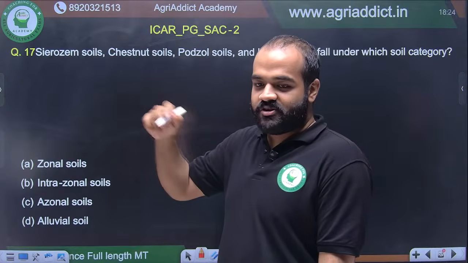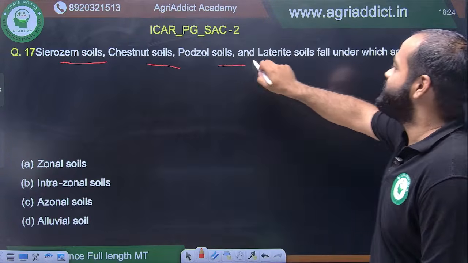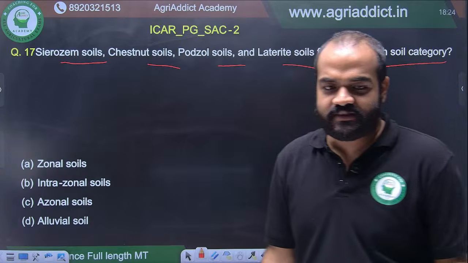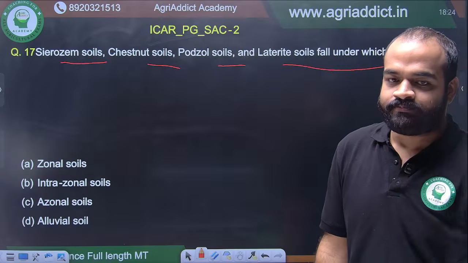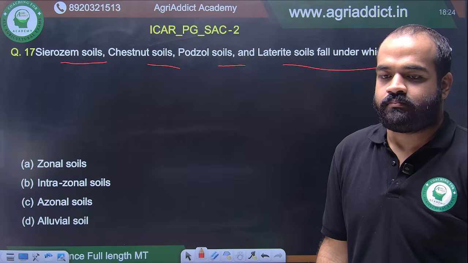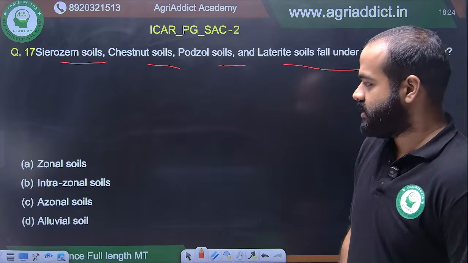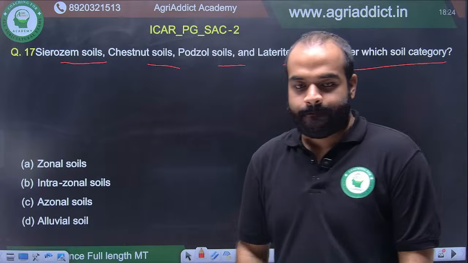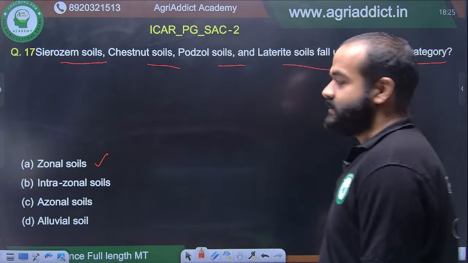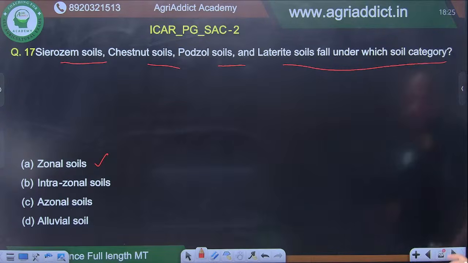This question is from Dr. J. Sehgal's chapter, Genesis. Xerozem soils, chestnut soils, podzol soils, and laterite soils fall under which category? This is a very straight question. We will move very fast with this. I cannot see any answers. I can see A, zonal soils. Any other answers? Okay, we will not waste any more time here.